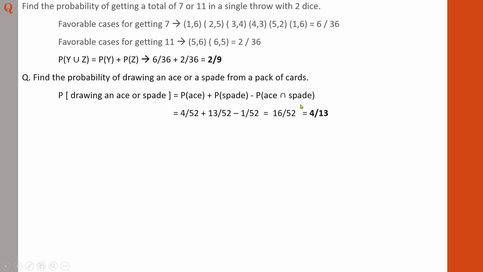There is only one such card in a deck of cards. That is why it is written 1 by 52. So the value is 4 by 13. So the probability of getting an ace or a spade from a deck of cards is 4 out of 13.